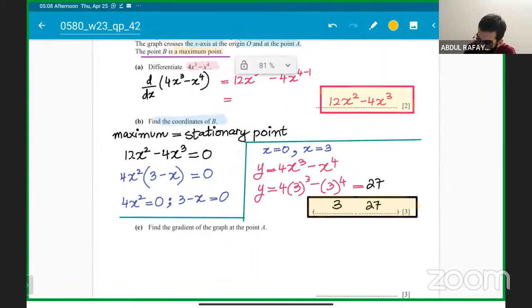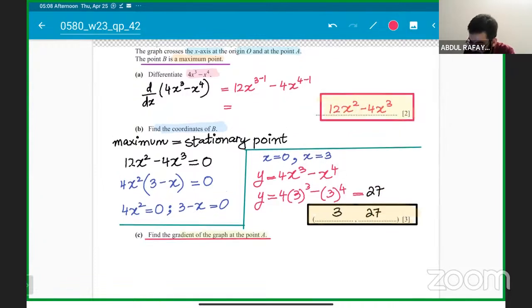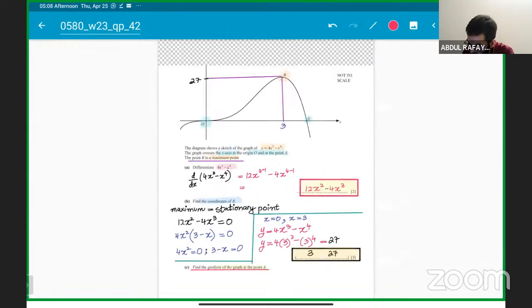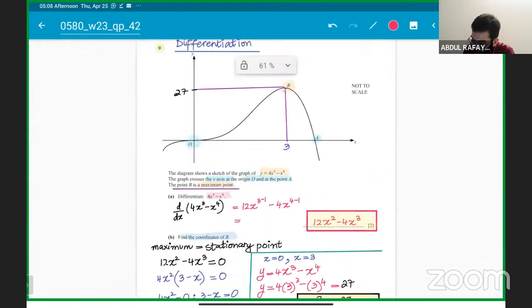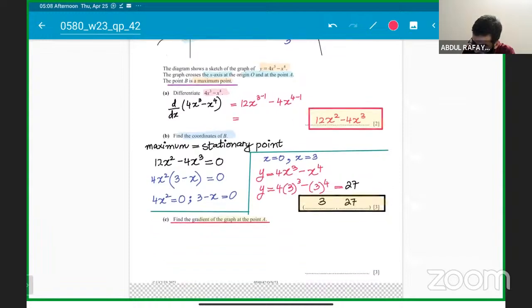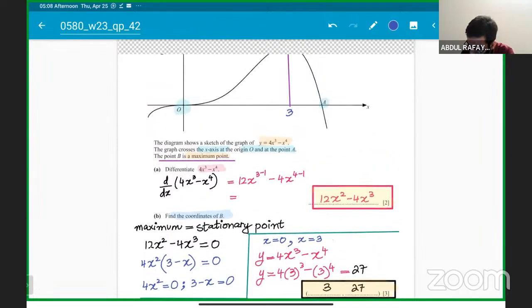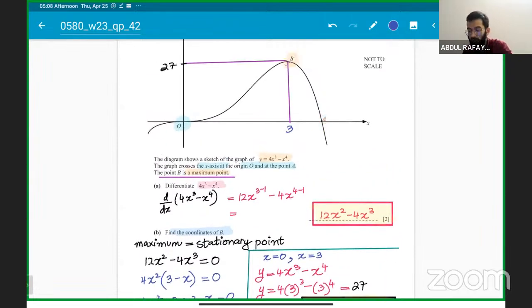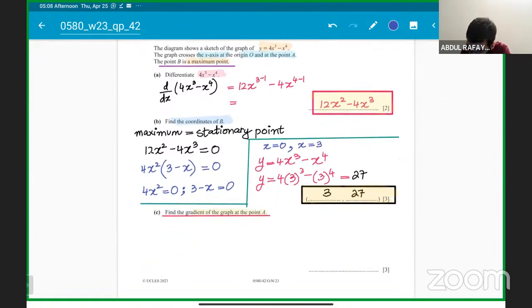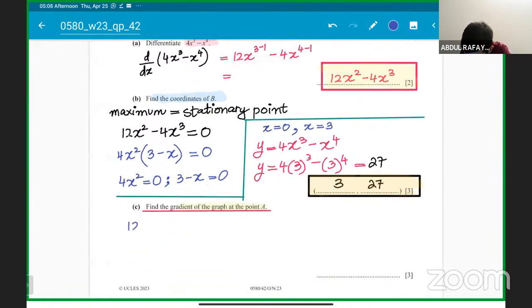Next we have to find out the gradient of the graph at the point A, which means basically कि tangent की बात हो रही है. We need to understand कि we have to find out the gradient at the point A. So it's not a big problem. आप इसको differentiate already कर चुके हैं, students. That we already have differentiated, right? Find the gradient of the graph at the point A. So point A पे हमें gradient find करना है, which means हमें tangent का gradient find करना है. So it will be just the differentiation.